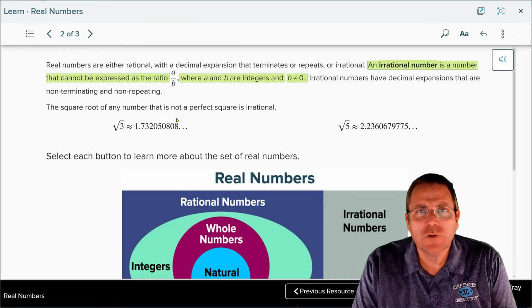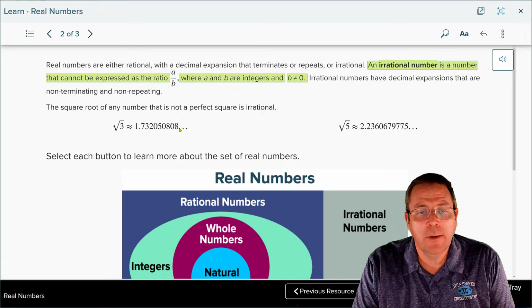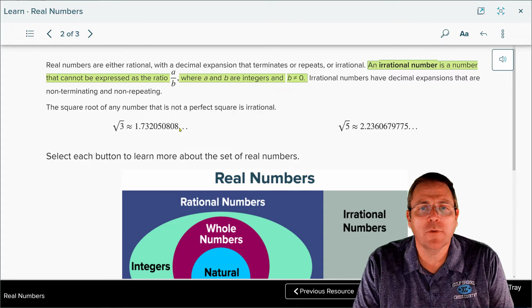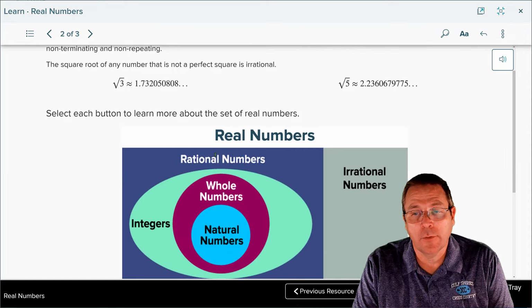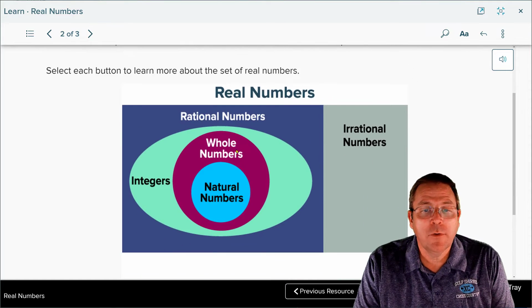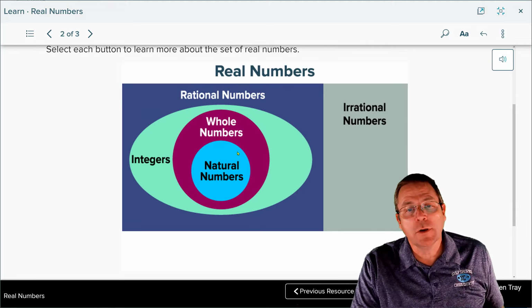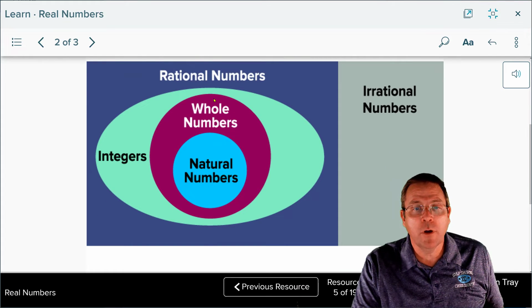And because there's no real pattern to them, it's not going to be repeating. Now right here it did give you 0808, but I'm pretty sure if we were to find the square root of 3, we would find other random numbers going into the pattern there. Now if you were to take a look at this Venn diagram here, you can see that real numbers include